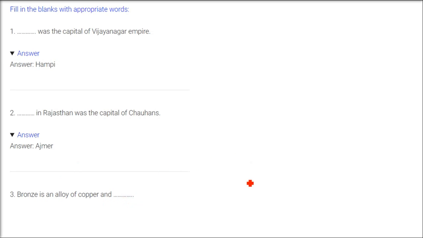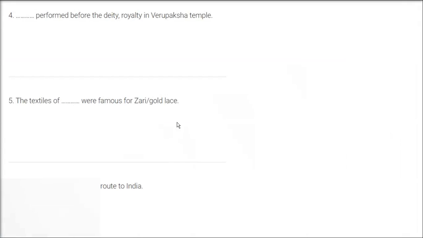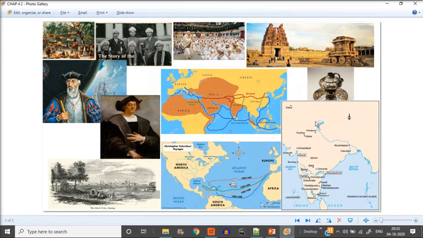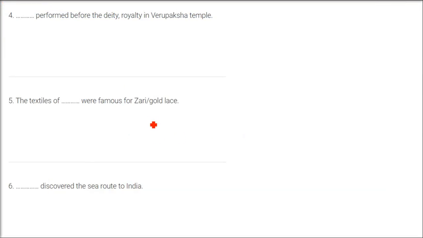Bronze is an alloy of copper and tin. Copper and tin, when they are mixed in the proper proportion, will give you bronze, kansya. So I'll show you a picture also. It's not related that much. This is a bidri basically. You can have an idea about it.